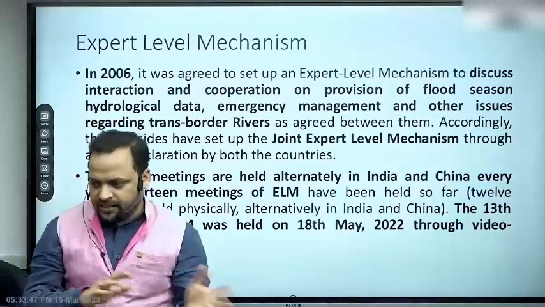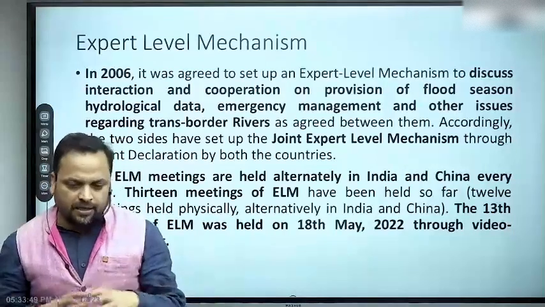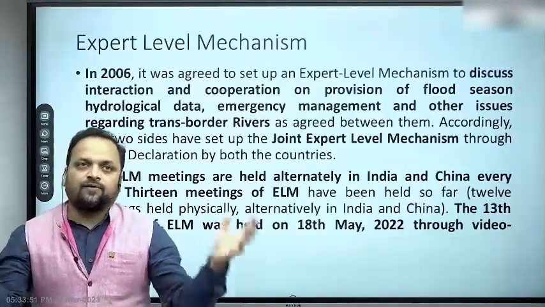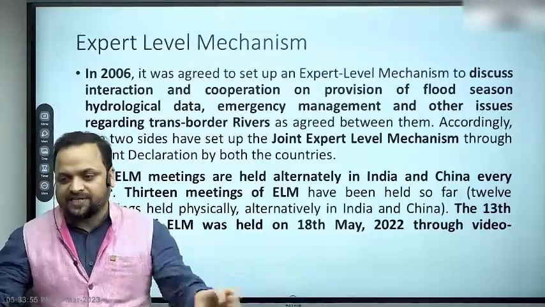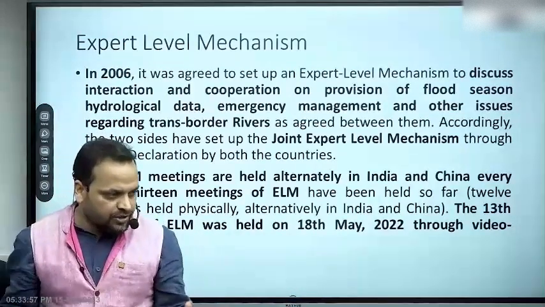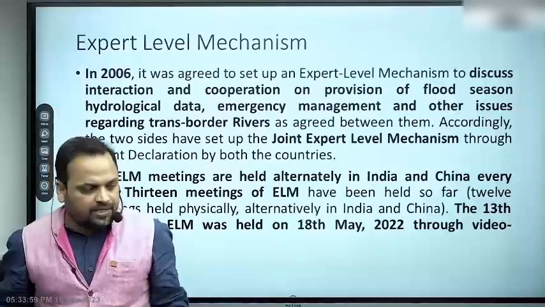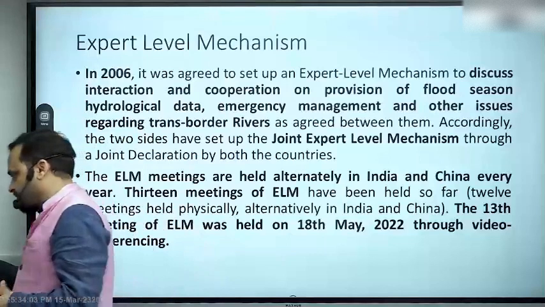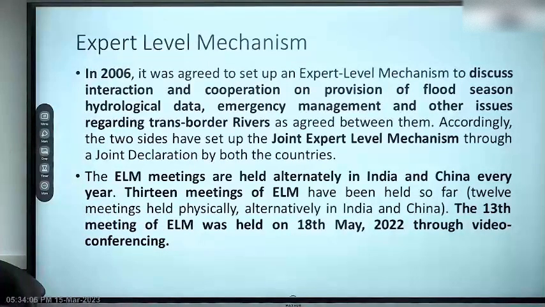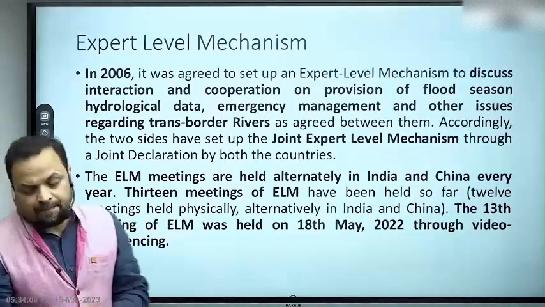So this is a body of experts, meaning in a government you would have secretary level officials, but you would also have departments like CPWD or BRO where you have experts, engineers, right? Hydrological experts. So experts के level पे बातचीत होती है, expert level mechanism. In the expert level mechanism talks have taken place so far. ठीक है? This is about China.